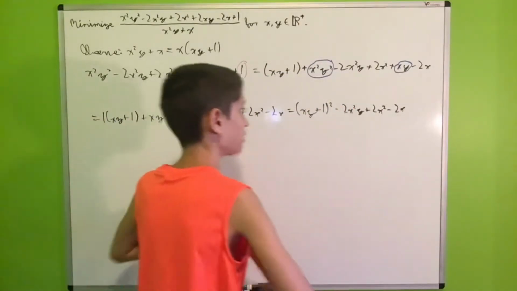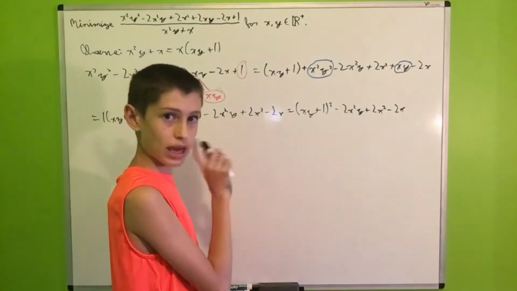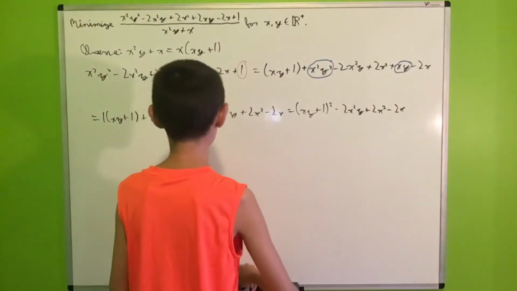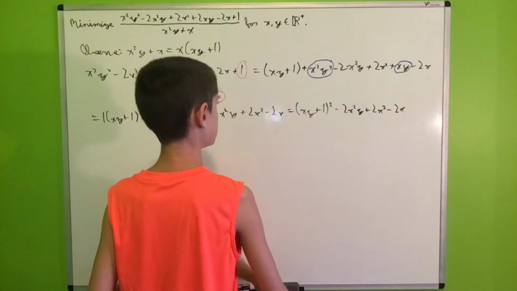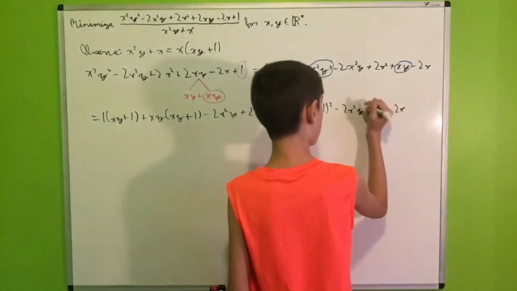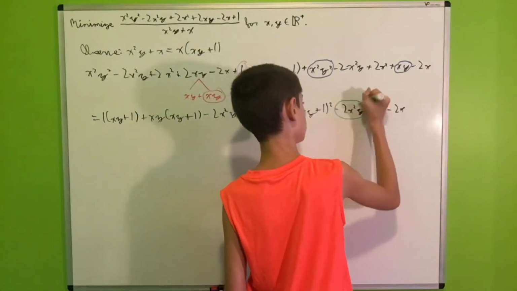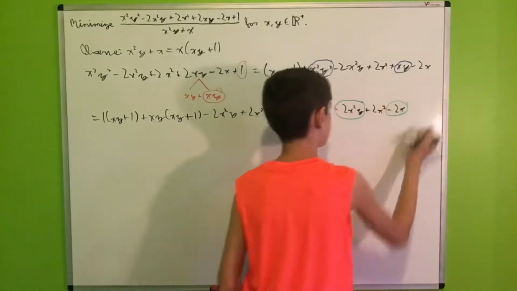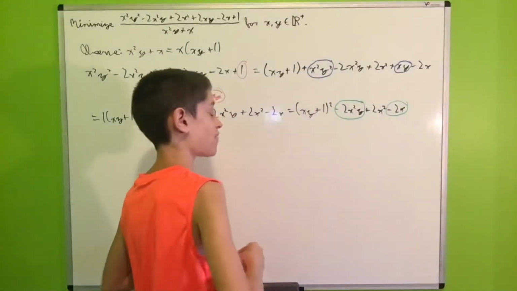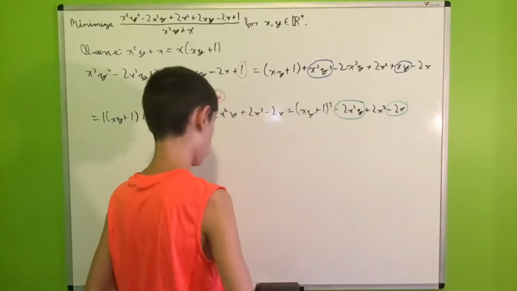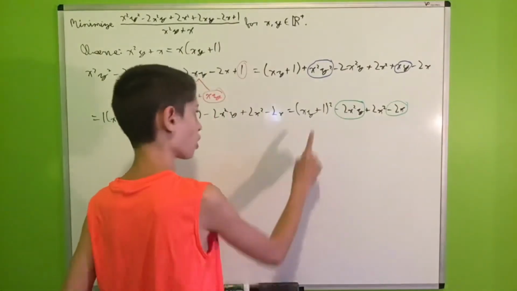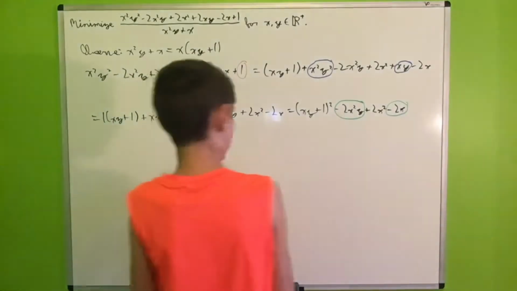Good. And now, there is another xy plus 1 that we can find in this expression, and let me do this in green. We'll factor these two terms together, because once we factor out a negative 2x, we get again our xy plus 1 that we desire.